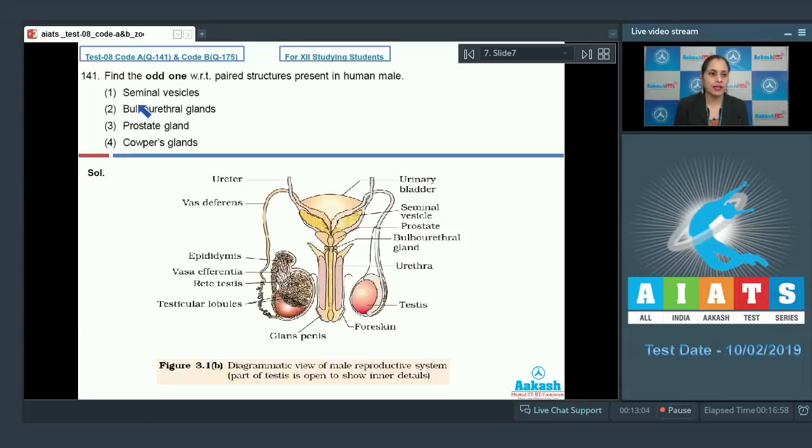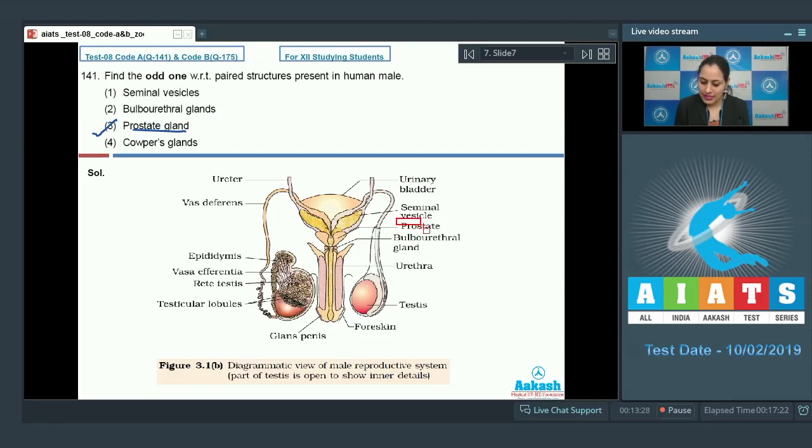Question number 141. Find the odd one with respect to paired structures present in human male. And the options are seminal vesicles, bulbourethral glands, prostate gland, and Cowper's gland. And the correct answer to this question is option number 3, prostate gland.